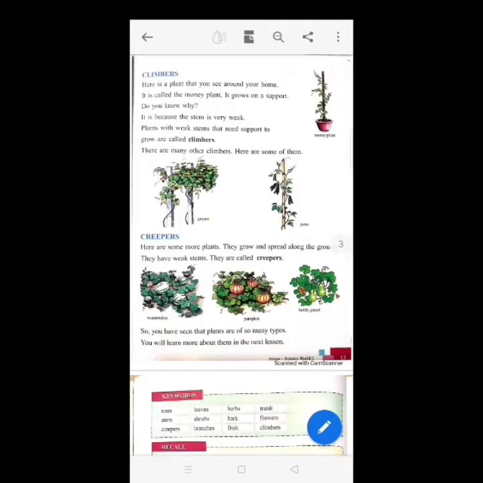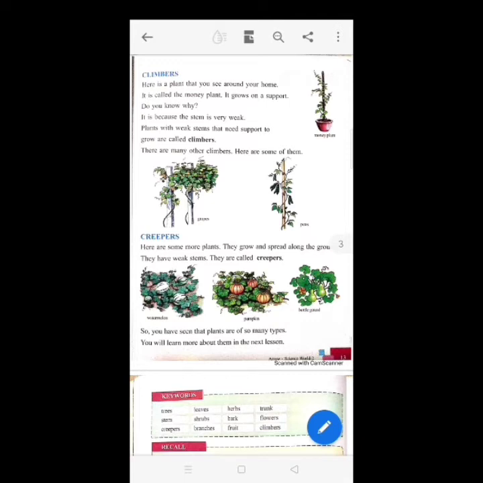Climbers. Here is a plant that you see around your home. It is called the money plant. It grows on a support. Do you know why? It is because the stem is very weak. Plants with weak stems that need support to grow are called climbers.